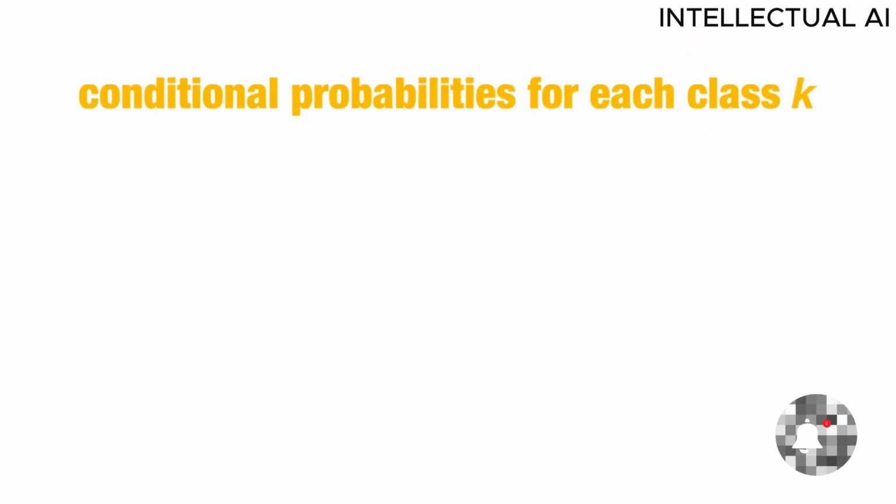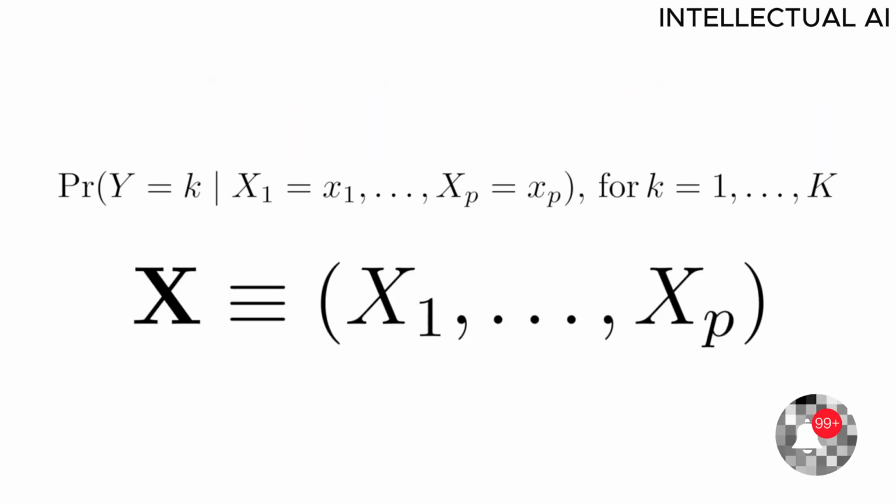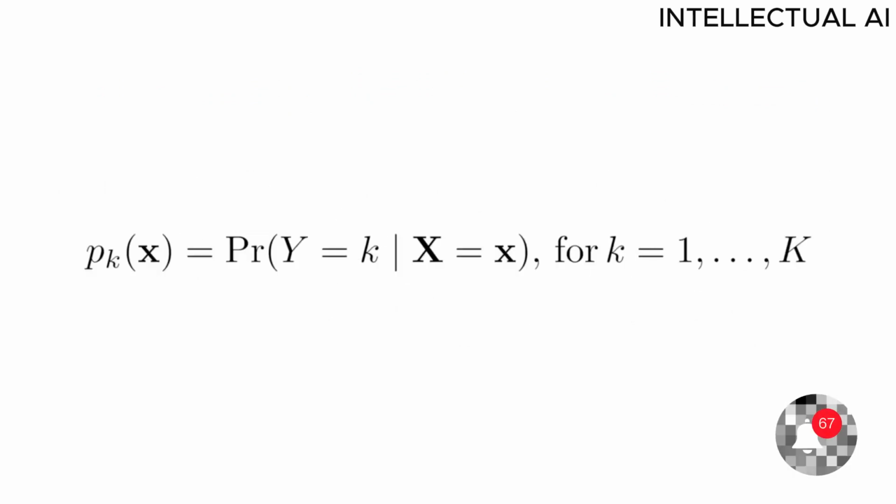In particular, we denote the conditional probabilities for each class K like this. To avoid writing out all the predictors, we will use the bold letters like this. We will also use the following notation for the conditional probability of being in class K.